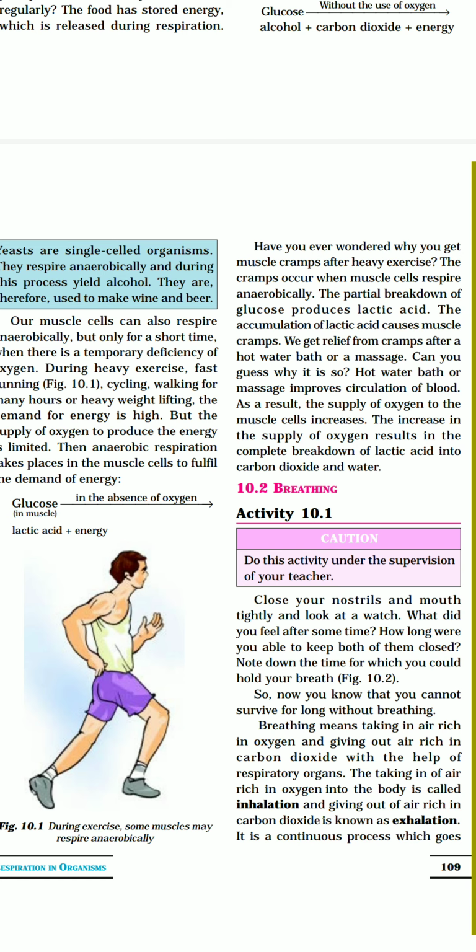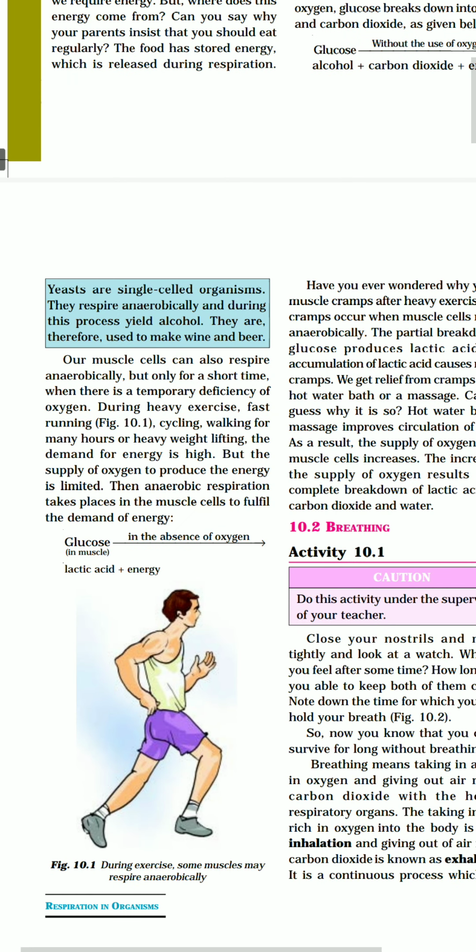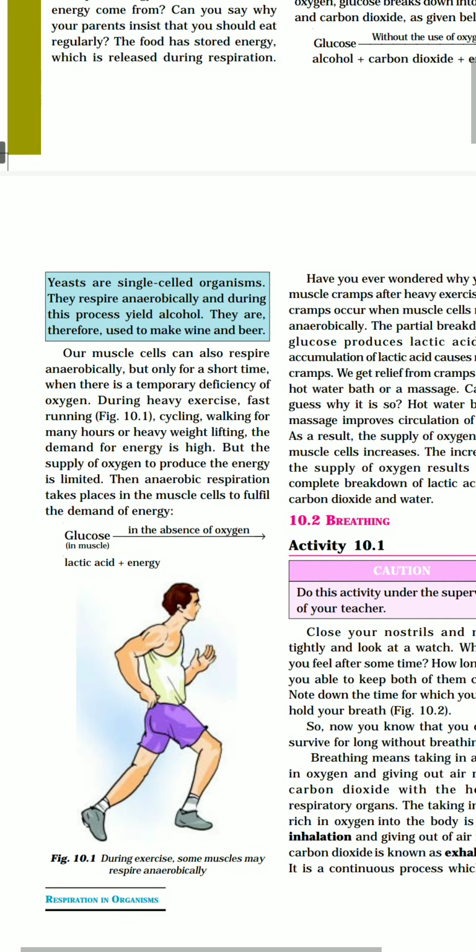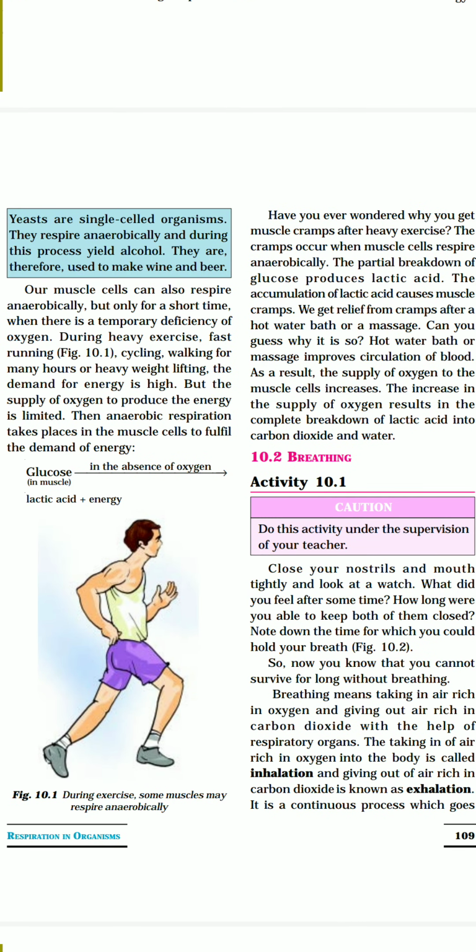So hot water bath or massage improves circulation of blood, and when blood circulates, you know very well, it supplies large amount of oxygen to the cells, and again whatever lactic acid was formed gets broken down and converted into carbon dioxide and water. So this is lactic acid fermentation. We call this lactic acid fermentation because of the production of lactic acid.